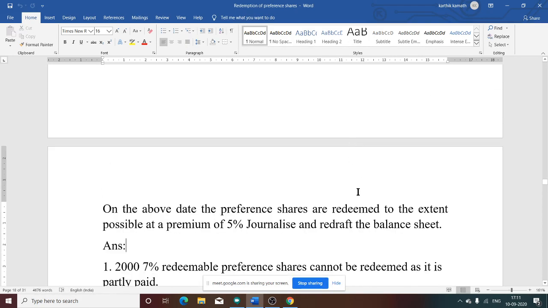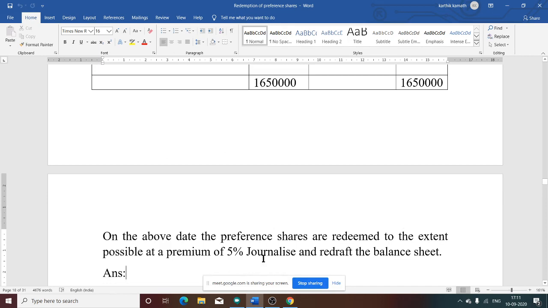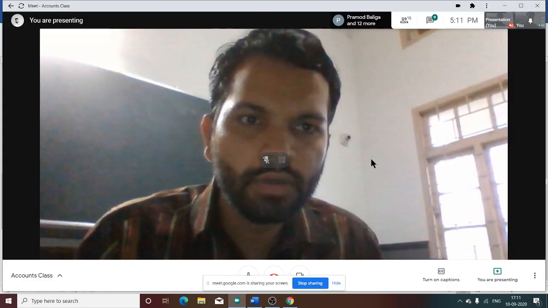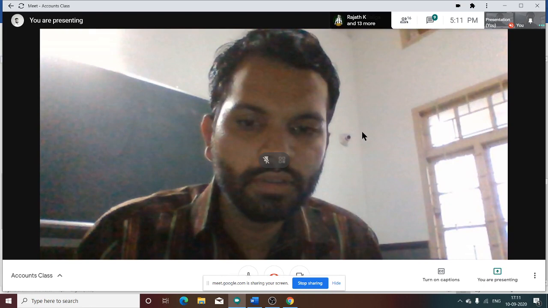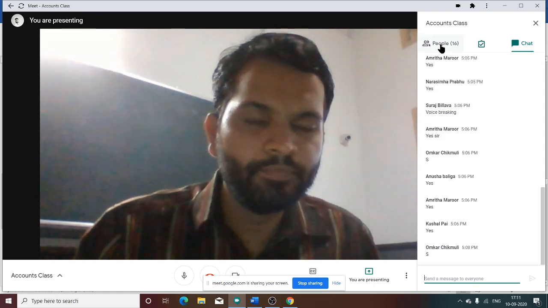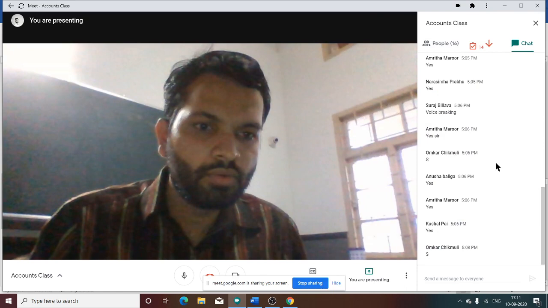So only one adjustment is given, that is to the extent possible. What do you mean by to the extent possible? Can you tell me what you mean by to the extent possible? Anyone? Anyone can tell what is meant by to the extent possible?